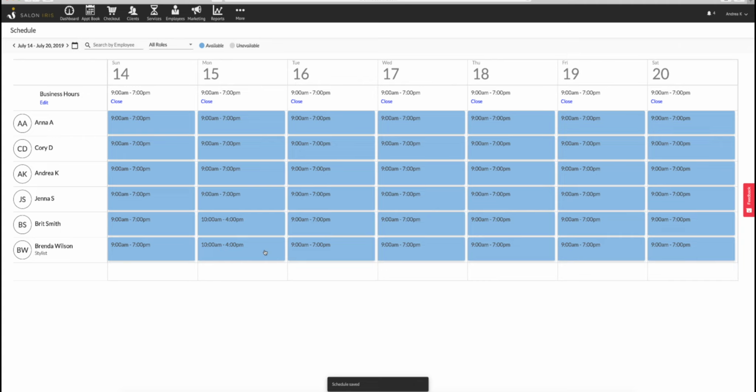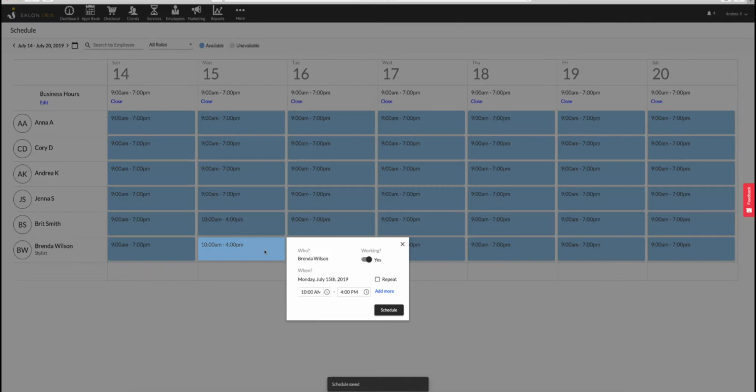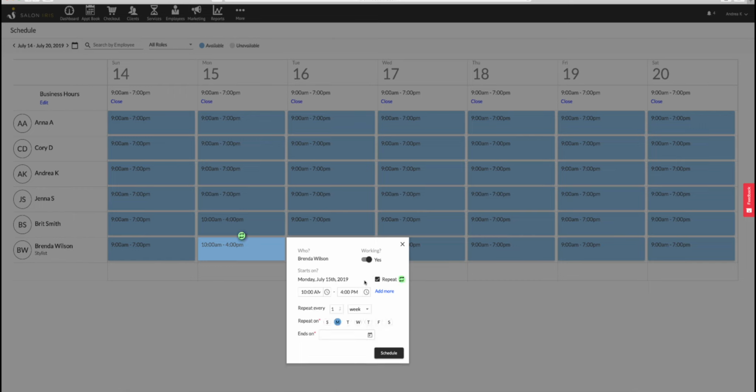Now we can make another change if we know that Brenda's hours on Monday are always going to be the same. Let's click back onto Monday again. This time click onto the box for Repeat. We can now set Brenda's schedule to repeat these hours every Monday. I'm going to tell it to repeat every Monday by week. Now let's say that her schedule is actually the same for Mondays, Wednesdays, and Saturdays. If I click into Wednesday and Saturday, it will change her schedule to show that she is working 10 a.m. to 4 p.m. those days.